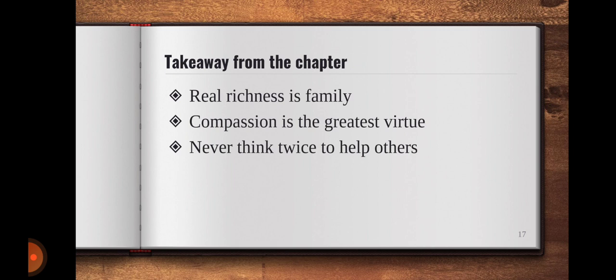These are the three points we should keep in mind. Real richness is the family actually. Compassion is the greatest virtue. Never think twice before helping others. Our modern lives have constrained us so much that we don't think of others, we don't mix with them with genuine feelings. We should do it often so that our lives and their lives become more positive.